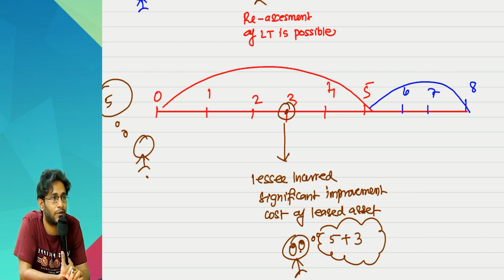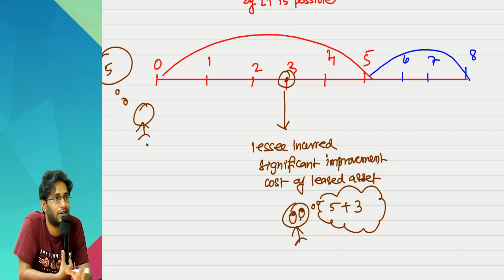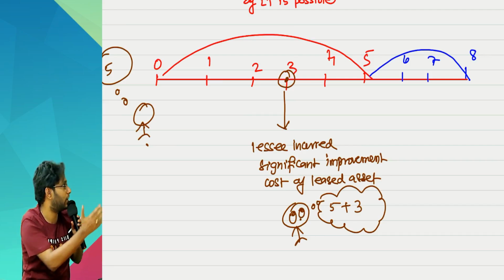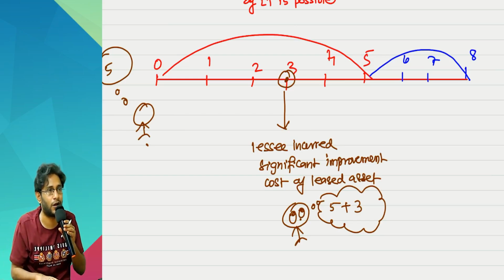A reassessment is possible. Then the reverse is also possible. What is the reverse? Originally I thought that I will extend. I considered 8 years. 4 years is already over. In the 4th year I suffered a huge loss. I thought that there is no point of doing this business here. Or some COVID is likely to come, a big lockdown is going to happen. Why will I pay rent unnecessarily? Will I extend? No. When the COVID lockdown is happening, I will immediately cancel the moment the 5th year is over. I will say I will not extend the lease. Reassessments are possible or not possible? Possible.